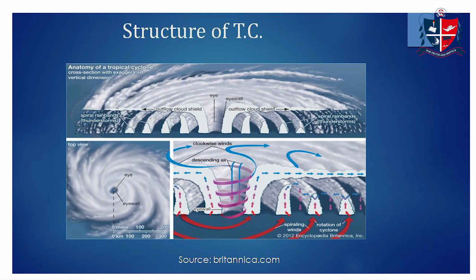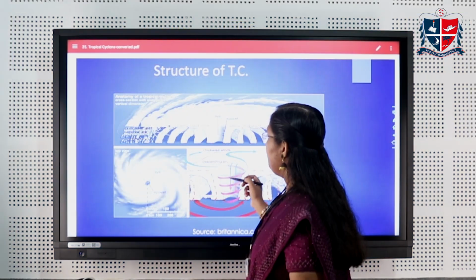This is the structure of a tropical cyclone. Here, this central region is the eye region. This is the eye wall region. We have the outflow cloud. We can see many different types of clouds here. These are the thunderstorm clouds and spiral rain bands. Here also we can see thunderstorm clouds. This is the outflow cloud shield. This is the anatomy of a tropical cyclone. This is the cross section.